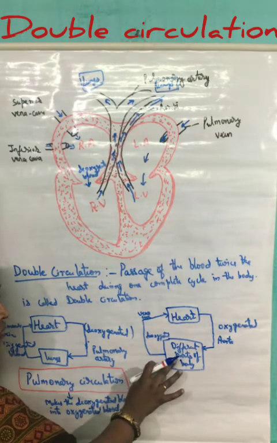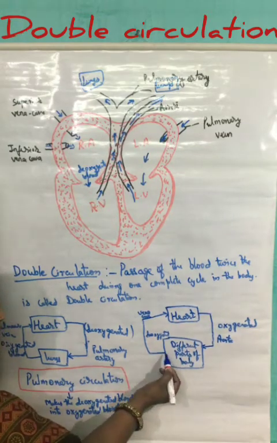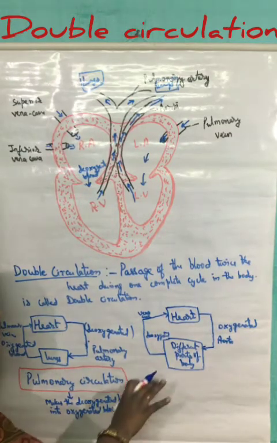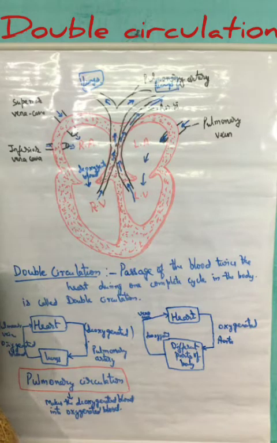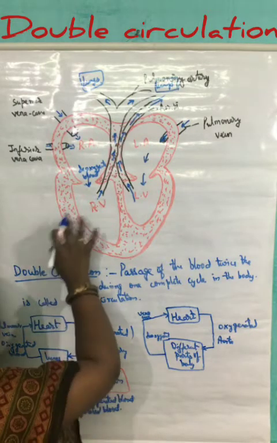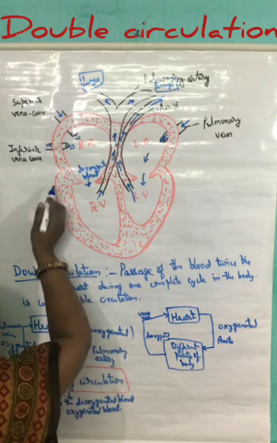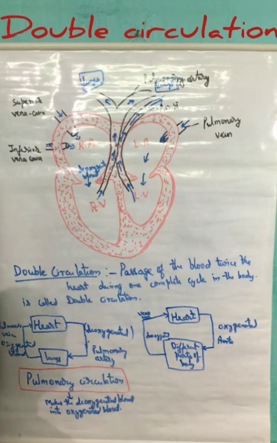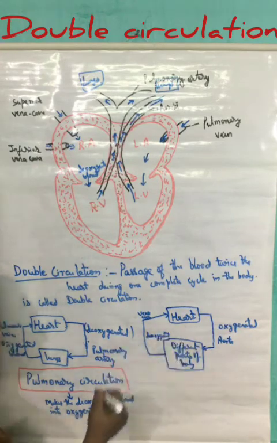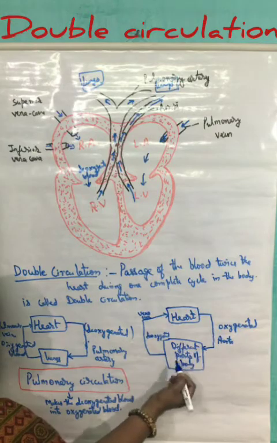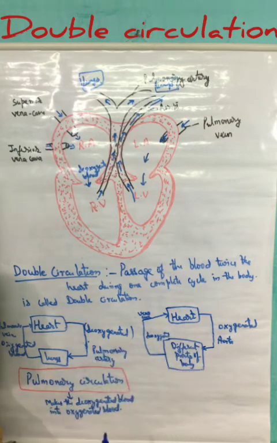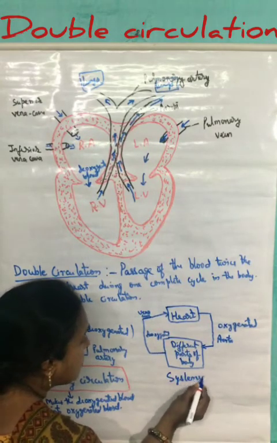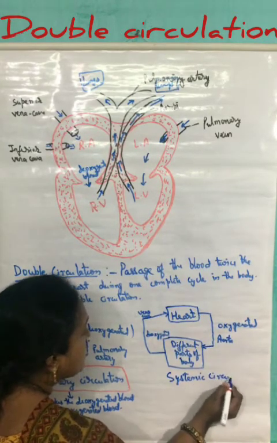Here the blood gives oxygen, and in turn takes carbon dioxide, hence it becomes deoxygenated. After it, through the veins of the different parts of the body, the deoxygenated blood comes toward the heart and enters the right auricle through the inferior and the superior vena cava. So this is the second complete cycle through which the flow of blood takes place, and this cycle is known as systemic circulation.